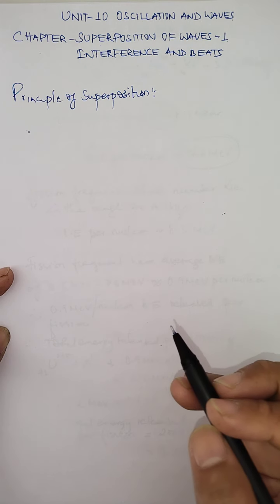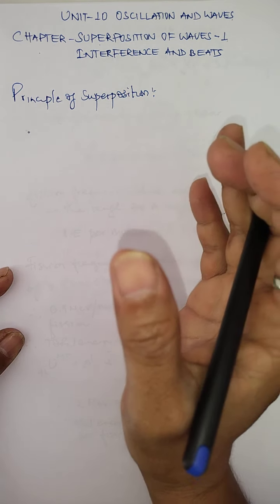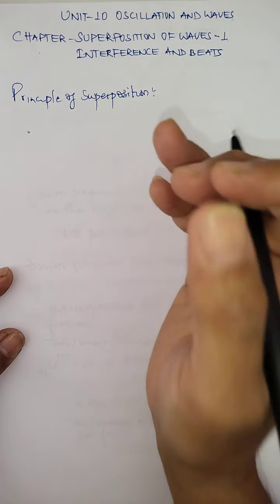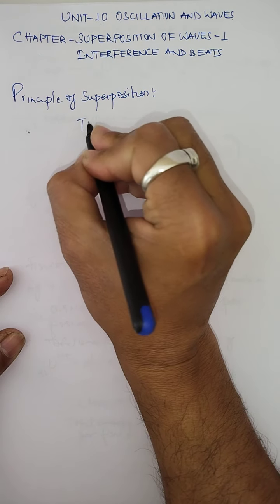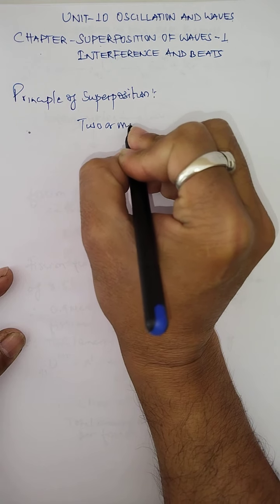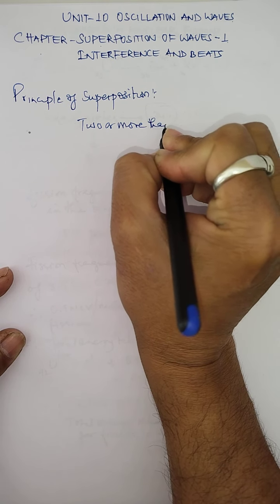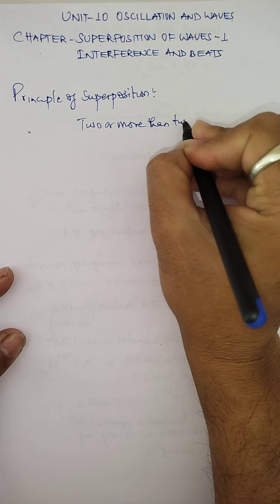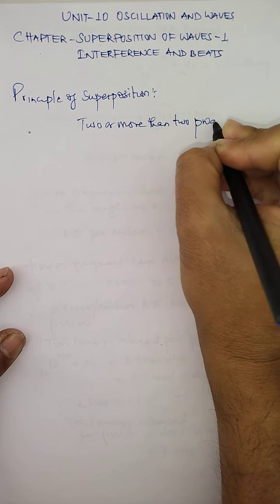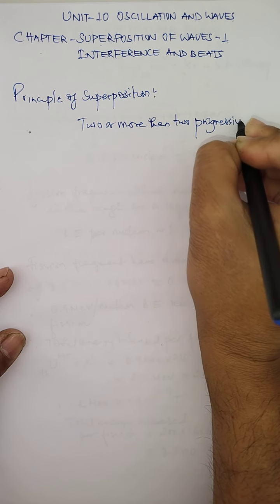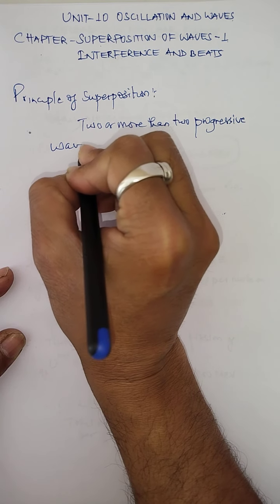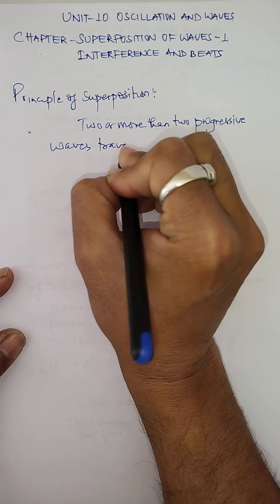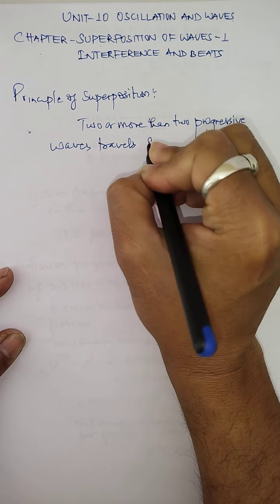Now to understand the principle of superposition, consider that there are two or more than two progressive waves, and these waves travel simultaneously in a medium.